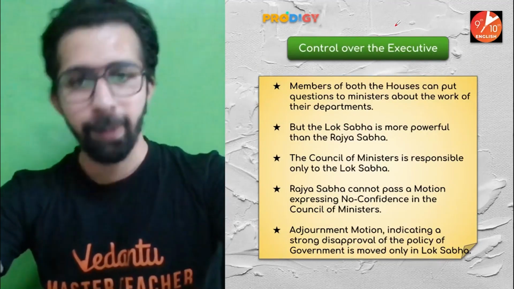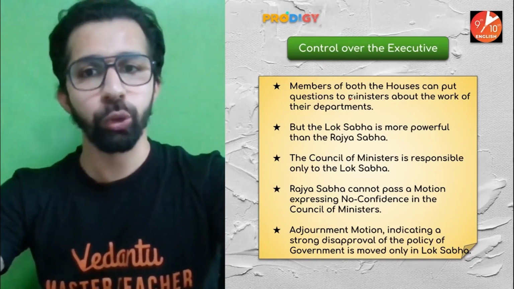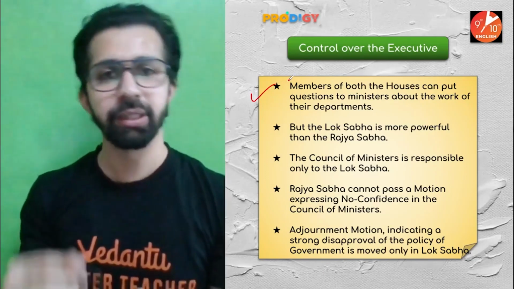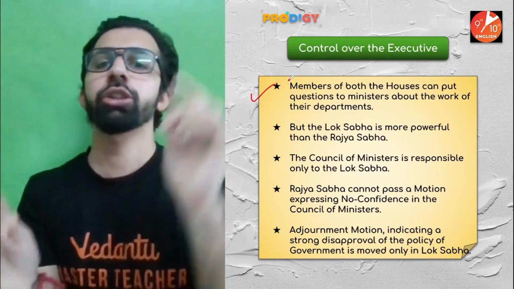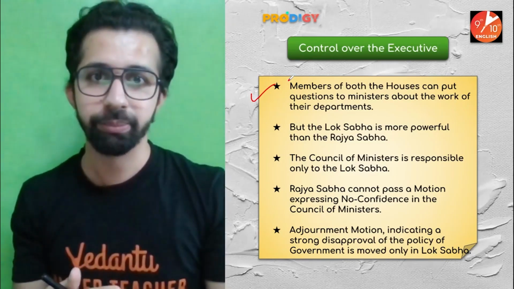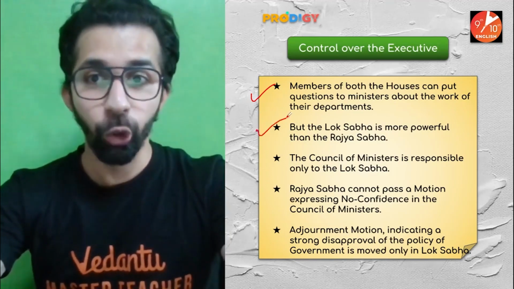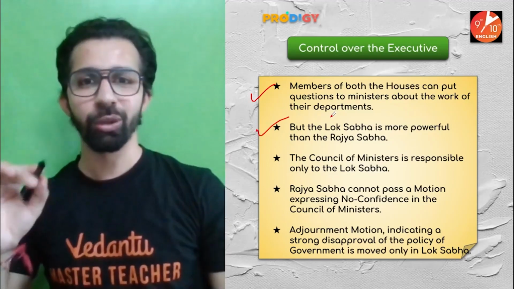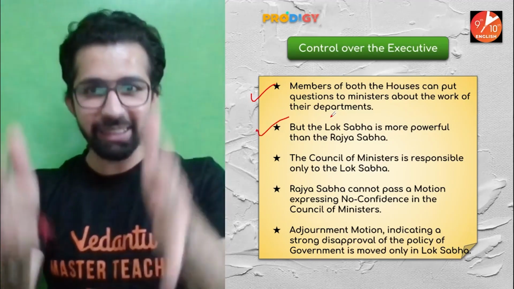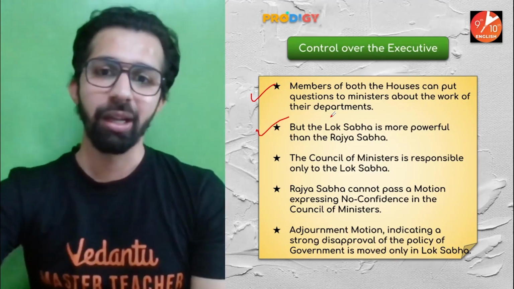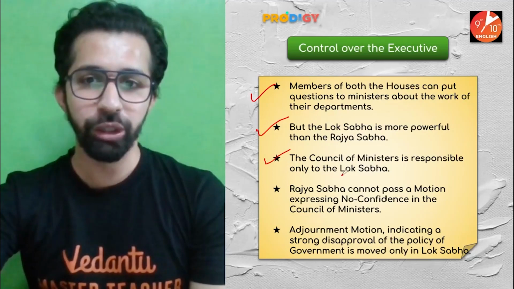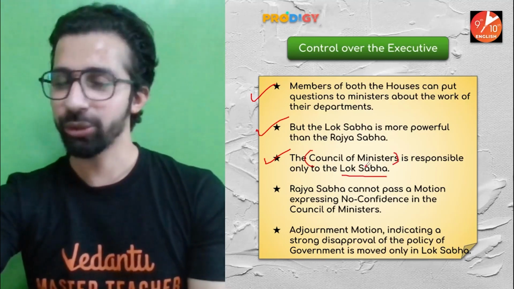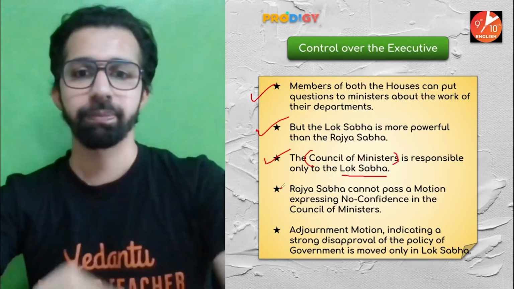Control over the executive. Members of both the houses can put questions to ministers about the work of their departments. Obviously, guys, a member of Lok Sabha as well as a member of Rajya Sabha can put questions to the ministers about the work of their departments. But the Lok Sabha is more powerful than Rajya Sabha. Again, do you remember at the start of the session, I told you guys that Lok Sabha is much more powerful as compared to Rajya Sabha. These are the reasons which we are discussing. The Council of Ministers is responsible only to Lok Sabha. So all the Council of Ministers are only responsible to Lok Sabha. So again, we can say that Lok Sabha is much more powerful.